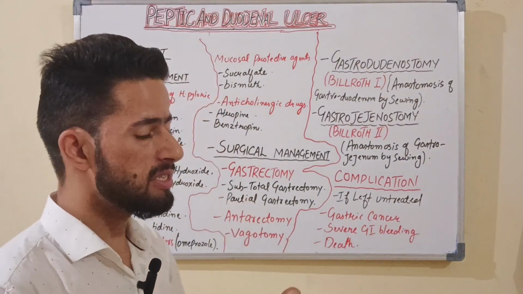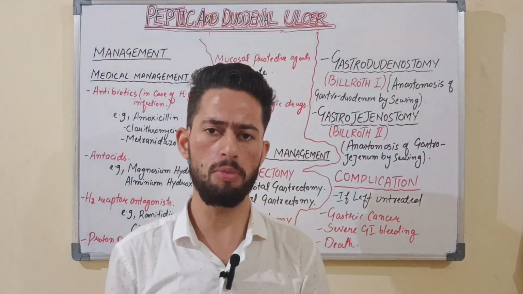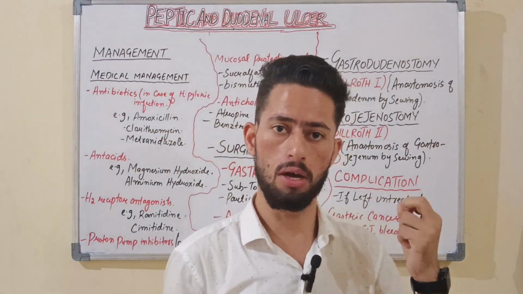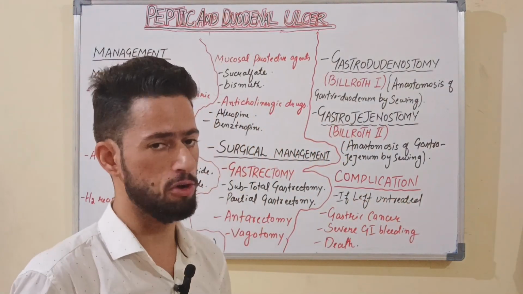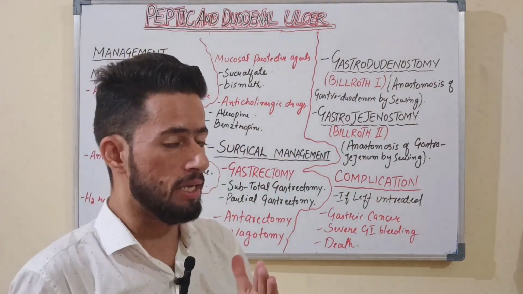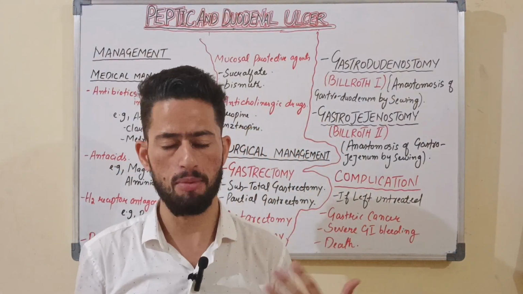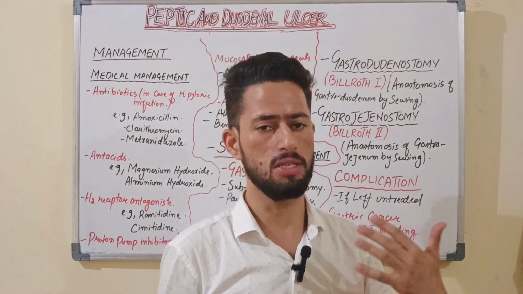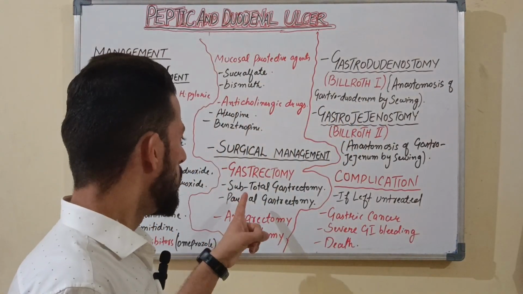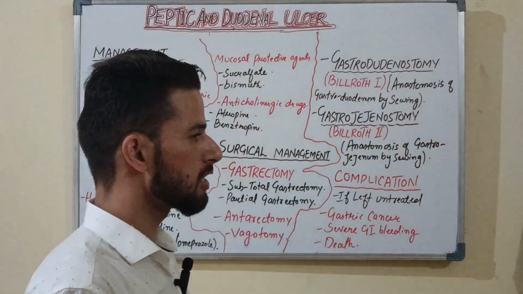Okay, now next one is about the surgical management. First one is gastrectomy, followed by vagotomy, and also we can say enterectomy. So what is gastrectomy? Gastrectomy is the removal of a portion or segment of the stomach, or we can say duodenum. Okay, so what we can do, first one is the subtotal gastrectomy.